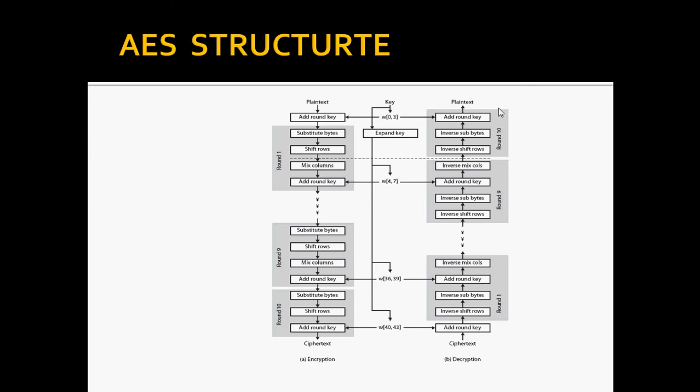So each transformation takes one or more 4x4 matrices as input and produces a 4x4 matrix as output. The figure shows that the output of each round is a 4x4 matrix, with the output of the final round being the ciphertext. Also, the key expansion function generates n+1 round keys, each of which is a distinct 4x4 matrix. Each round key serves as one of the inputs to the AddRoundKey transformation in each round. So this is about the AES structure.